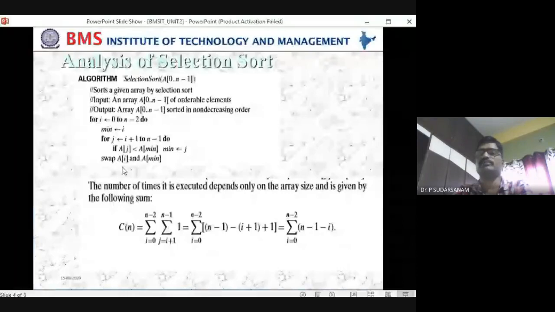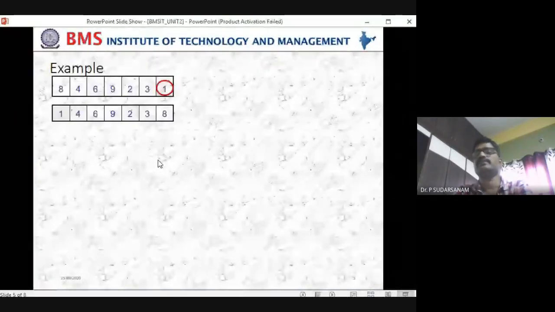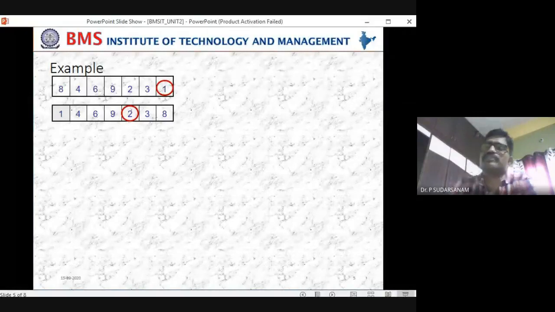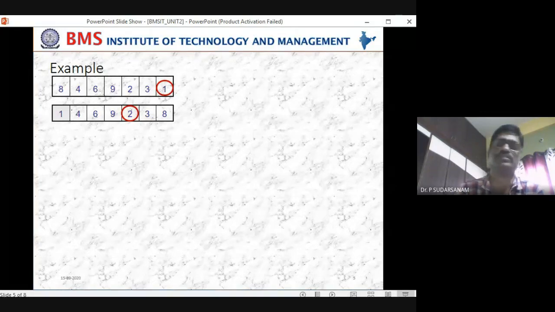So a of i and a of minimum. The j position is what you assign to minimum, that is called the minimum. So when j is executing, you are finding the smallest element location that you are placing into minimum. So finally, you are swapping a of i and a of minimum. So now finally you are swapping a of i and a of minimum. This is what the loop does.